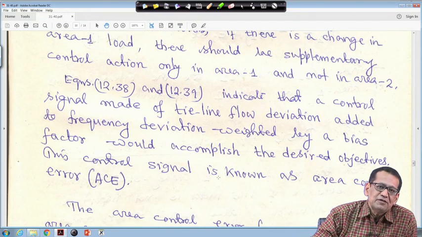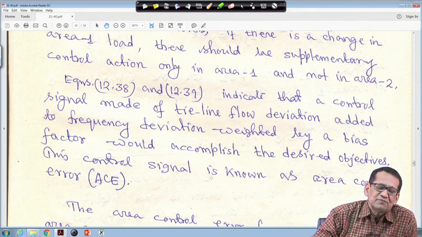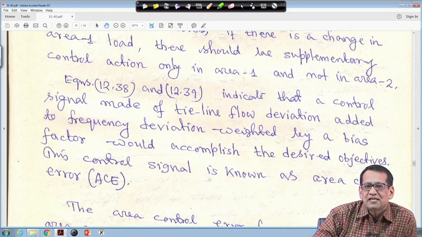Suppose you have a two area system, and a load disturbance has happened in area 1. Then the area 1 supplementary controller should respond and accommodate these load changes, and area 2 supplementary control should not respond to this.